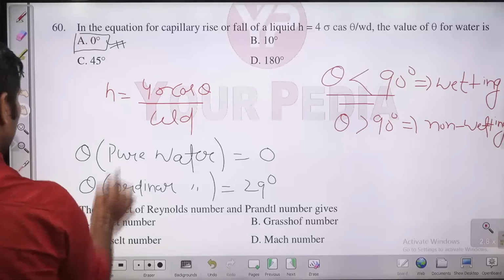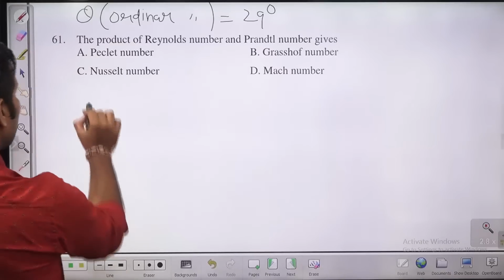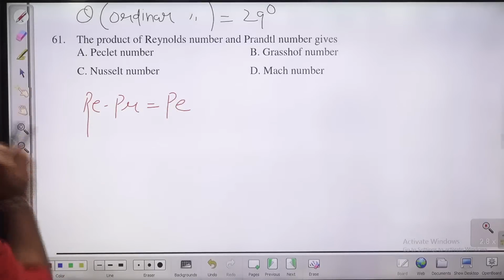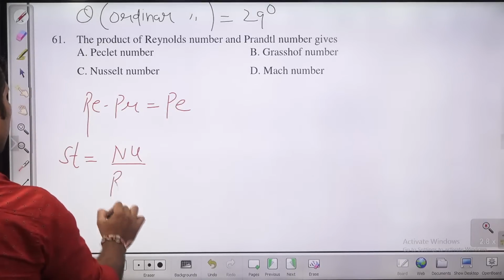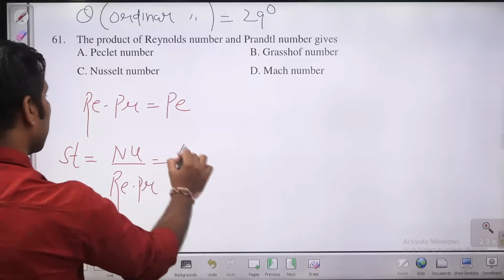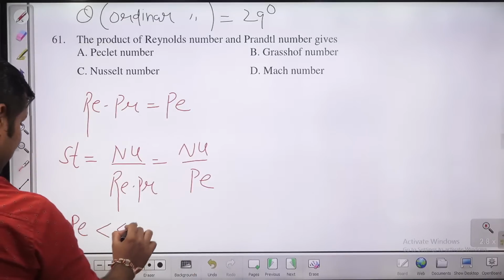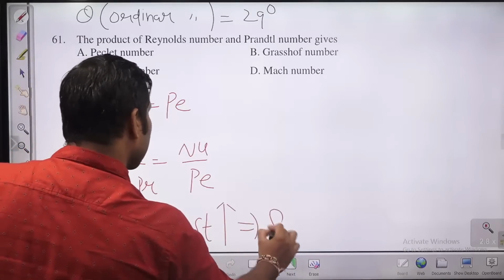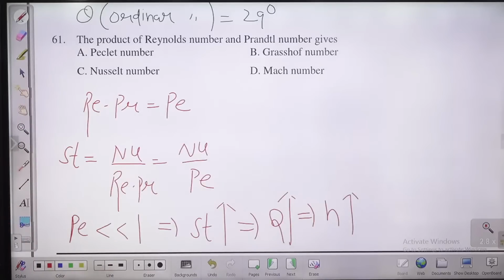Now let's move to the next question, question number 61. The product of Reynolds number and Prandtl number, guys. What is that product of Reynolds and Prandtl? It is known as Peclet number. Guys, there is also the Stanton number, which is nothing but the ratio of Nusselt number to Reynolds into Prandtl, so Nusselt divided by Peclet number. If the Peclet number is less, then the Stanton number will be more, the heat transfer will be more, h will be more. So the product of Reynolds into Prandtl is known as Peclet number.